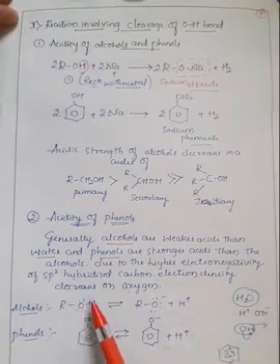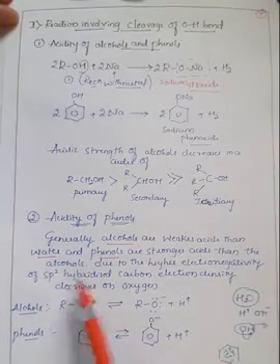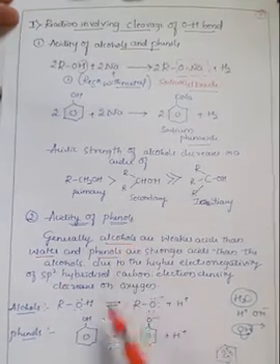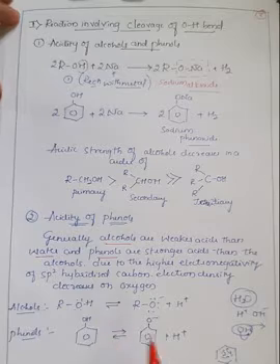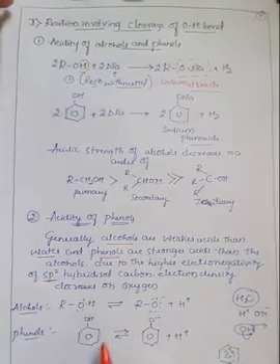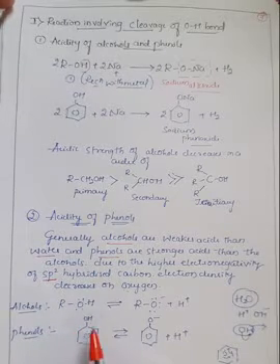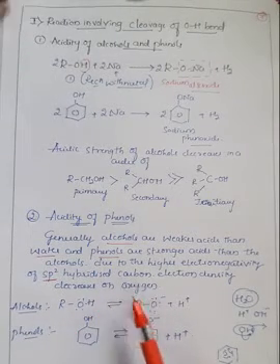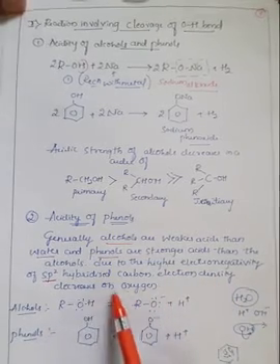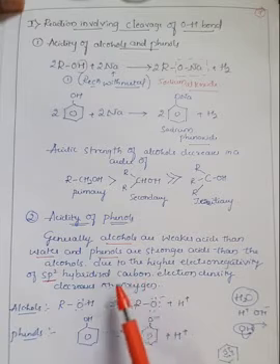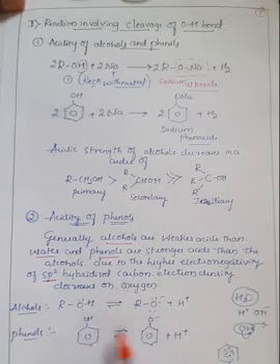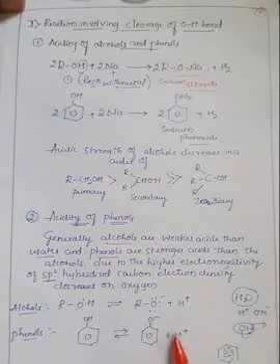Therefore, these are weaker acids when compared to the water molecule. But when you compare alcohols and phenols, phenols are the stronger acids. The main reason is that the carbon is sp2 hybridized. In the case of an aromatic ring, there is a delocalization of electrons, and with an sp2 hybridized carbon atom, the electron density decreases on oxygen. Therefore, this hydrogen leaves the oxygen very easily, so it can convert into an H plus ion.